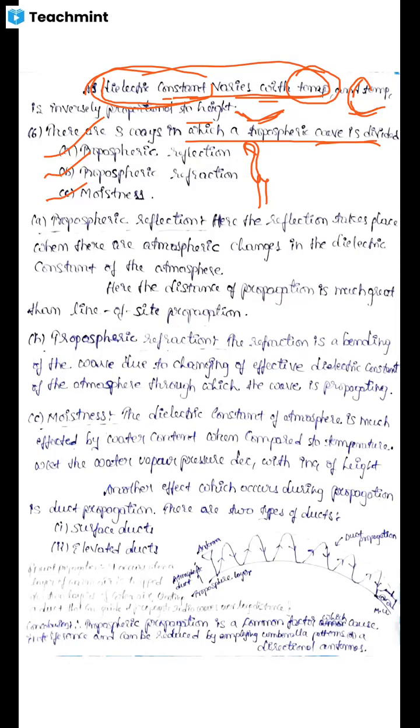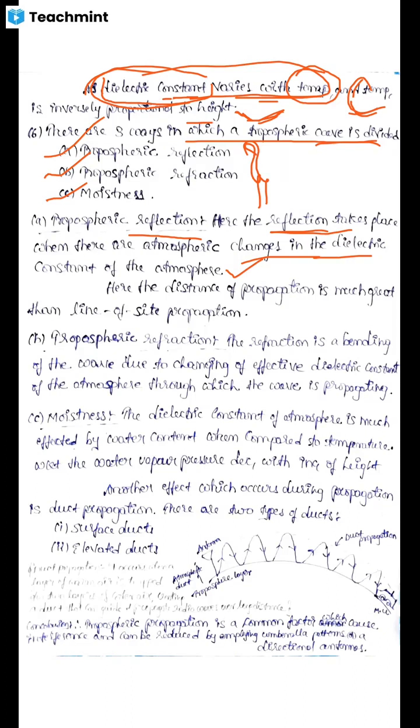So coming to tropospheric reflection and refraction, in tropospheric reflection, the reflection takes place where there are atmospheric changes in the dielectric constant of the atmosphere. The same, what we had said earlier, is repeated again. We know that the dielectric constant changes with the temperature, and the temperature changes with the increase in the height.